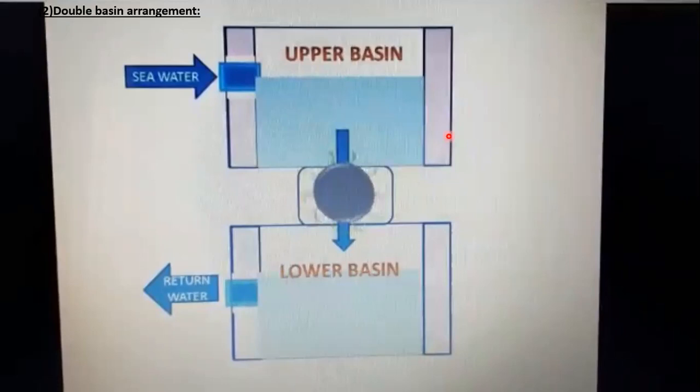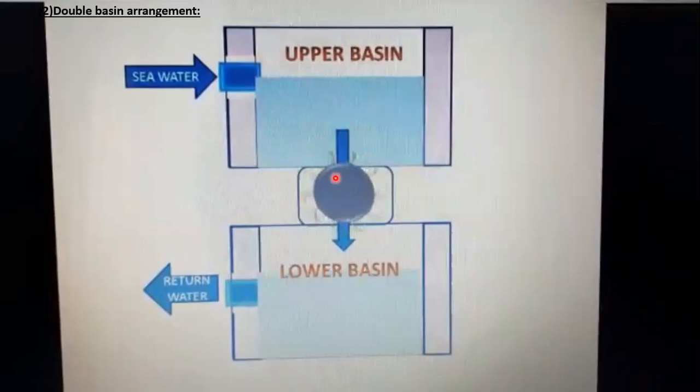In these systems, the turbines are located between the two adjacent basins, upper basin and lower basin, while the sluice gates are usually embodied in the dam. These are embodied in the dam across the mouths of the estuaries. Two sluice gates are located at the mouth of the estuaries. And at the beginning of the flow tide, the turbines are shut down.